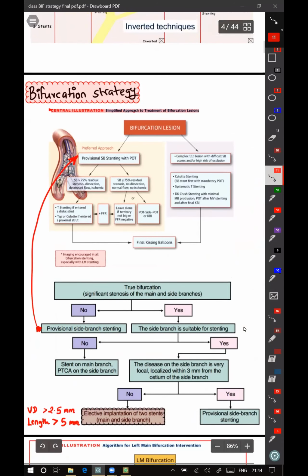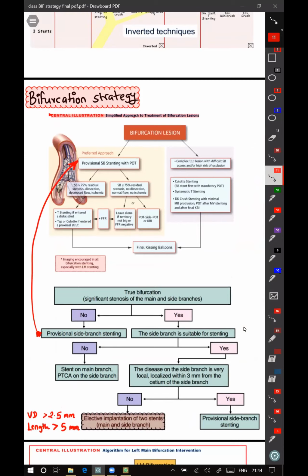Coming to bifurcation strategy, when we encounter a bifurcation lesion, the most preferred strategy is provisional side branch stenting with POT. And the other side is when the lesion is Medina 1, 1, 1 with difficult side branch access or high risk of occlusion, then we can directly go ahead with a two-stent strategy.